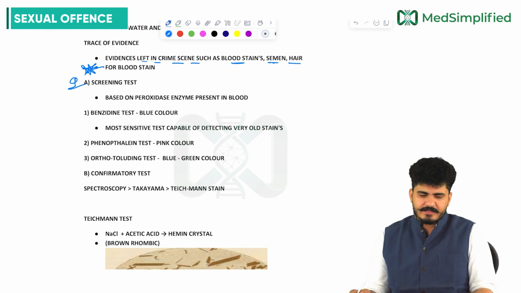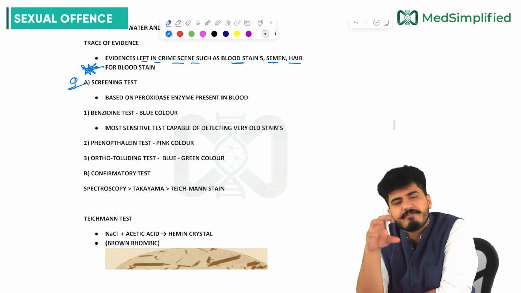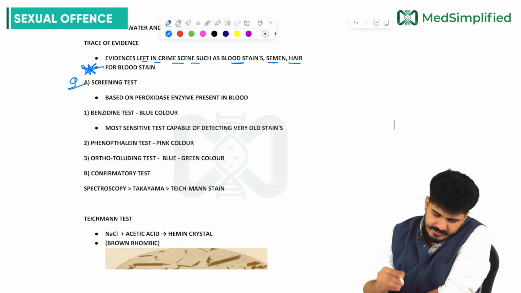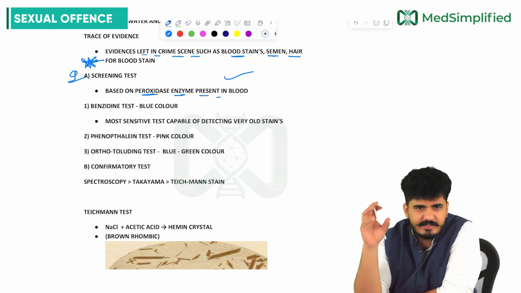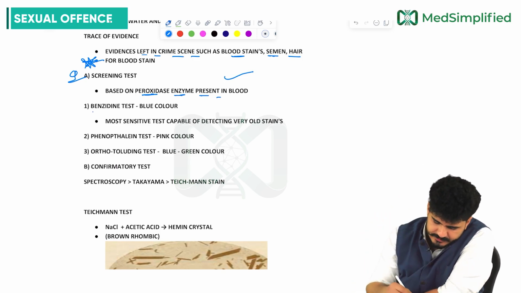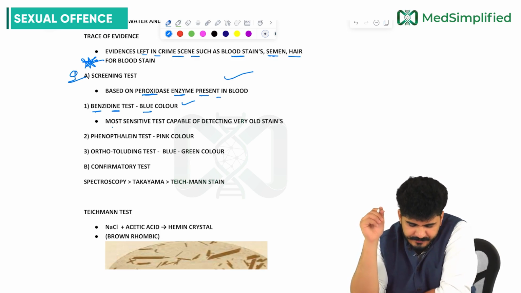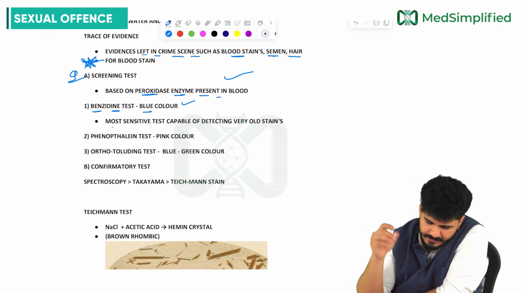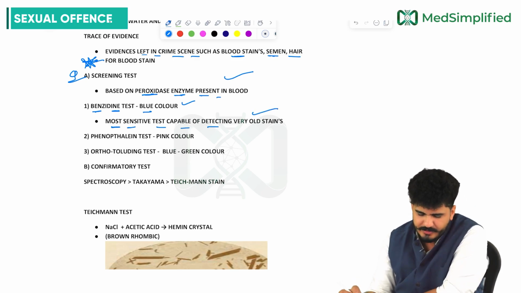So how are we performing a screening test, my dear friends? Number one, the screening test for the blood stain which is left on the site of crime. There will be a test based on the peroxidase enzyme present in the blood. In blood, there is an enzyme called peroxidase enzyme. So what test are we having? Number one test for blood is the benzidine test. Benzidine test is of blue color. This is a color based test, my dear friend. It is the most sensitive test, capable of detecting very old stains.